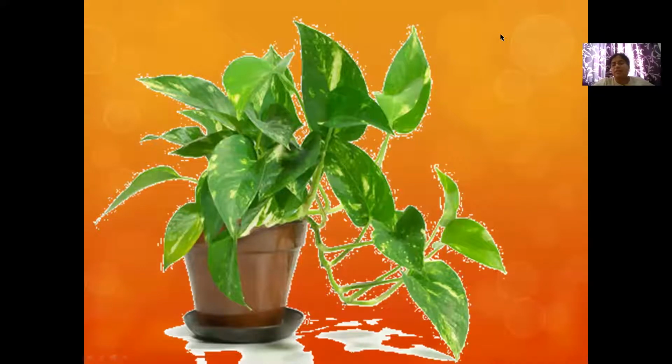Then comes our common money plant. Everybody must be having a money plant in your houses or in your garden, correct? Have you not seen this? Does it grow by itself? Does it grow straight? No, if you don't give support, it will start falling down. In the sense, it will grow downward only, because it cannot stand up. But if you put some support and tie it with threads, then it will take the help of that support and it will start growing up.